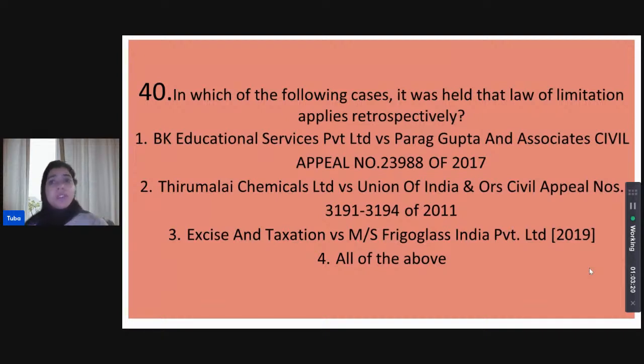In which of the following cases was it held that the law of limitation applies retrospectively? Again, a very important conceptual question. It applies retrospectively, but which case held that? Was it the case of BK Educational Services versus Parag Gupta? Was it Thirumalai Chemicals versus Union of India? Was it Excise and Taxation versus M/s Frigoglass? Or was it all of the above? Please provide answers in the chat.